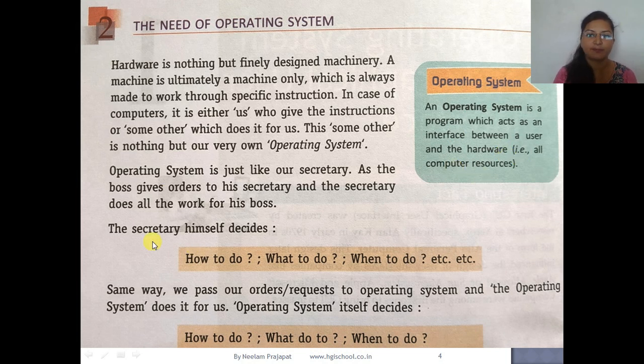Now, in the boss and secretary example, the human is the boss and the operating system is the secretary. If the boss gives an order, the secretary has to decide how to do that task, what to do, and when to do it. In the same way, we pass our orders to the operating system, and the operating system decides how to do that task, what to do, and when to do it.